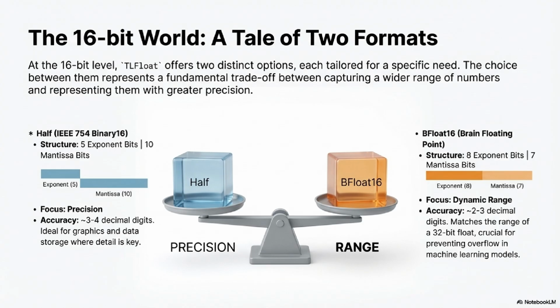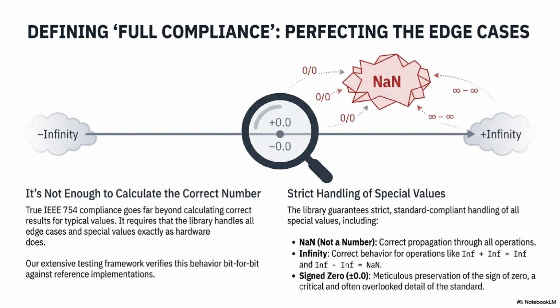Full compliance. And when we say full compliance, we don't just mean adding 2 numbers together correctly. We're talking about the weird stuff, the edge cases that break simple math. Absolutely. This includes proper handling of special values like NaN, not a number, which you get from undefined operations like 0 divided by 0 or infinity minus infinity. Right. It also means handling positive and negative infinity correctly, and crucially, signed 0. So plus 0.0 and minus 0.0. You have to make sure that dividing by a signed 0 gives you the correctly signed infinity.